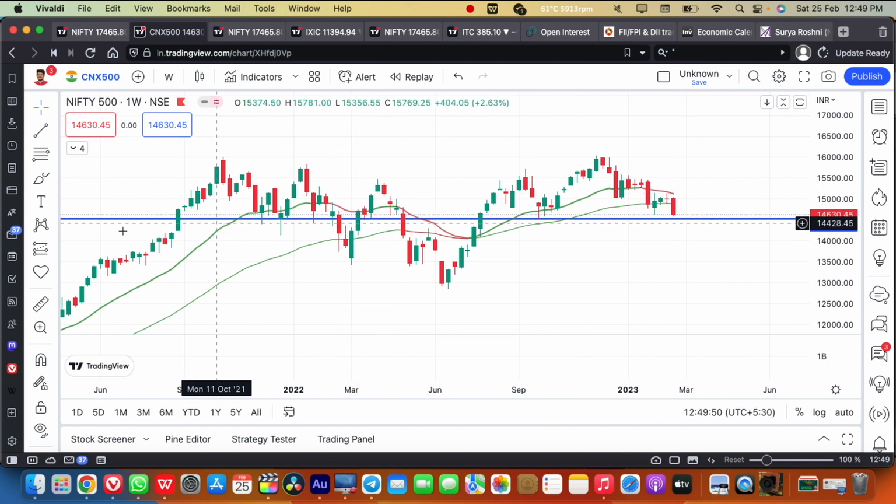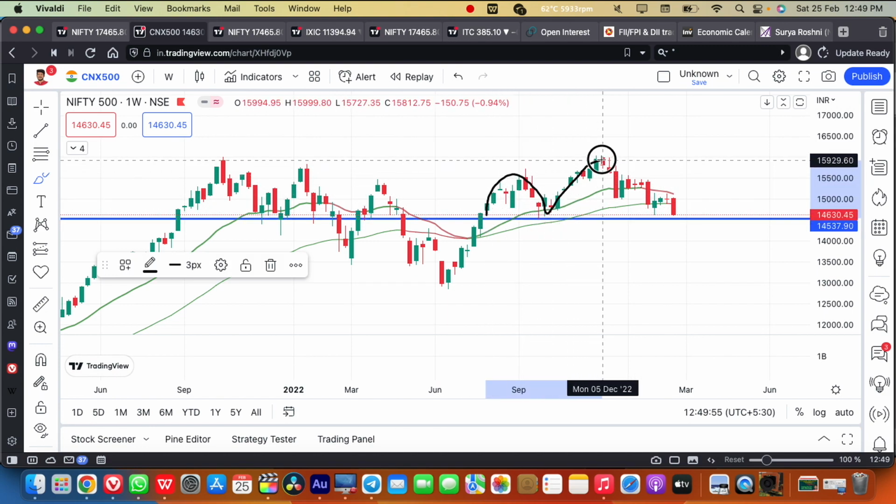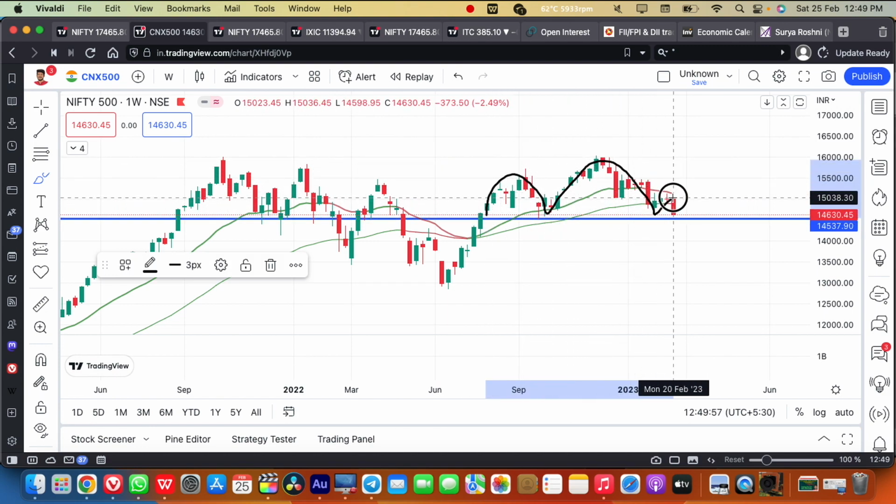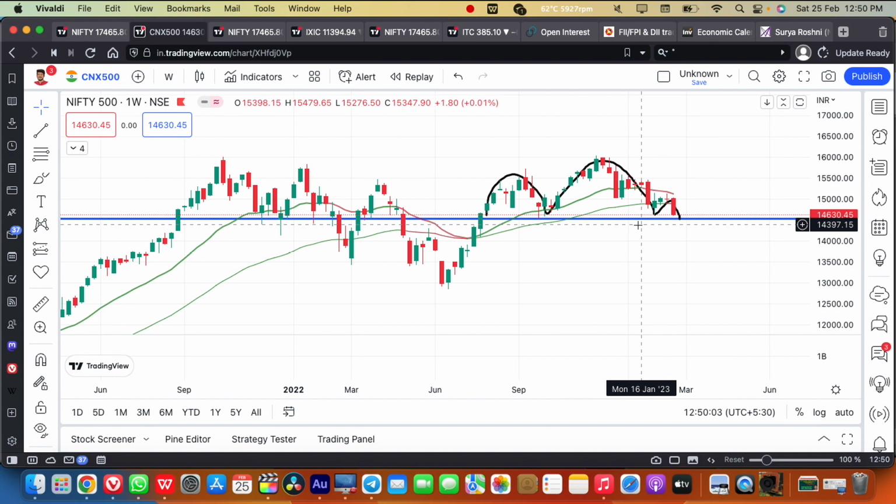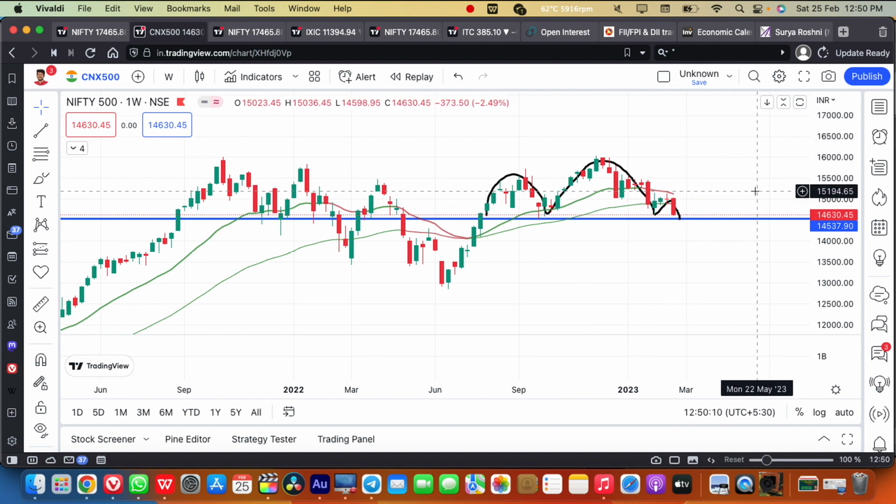So this breakdown will be the head and shoulder pattern breaking down in the Nifty 500. The broader markets will be breaking down this head and shoulder pattern, which will be looked at as a very bearish pattern in the markets.